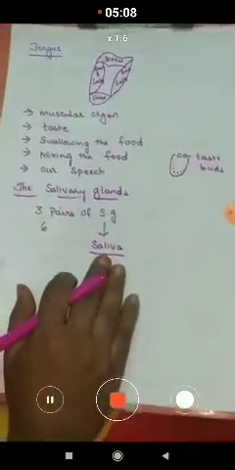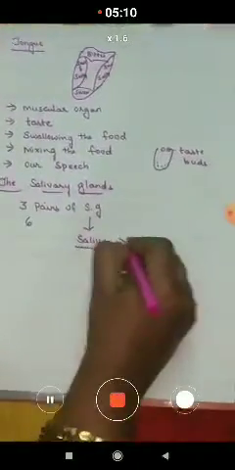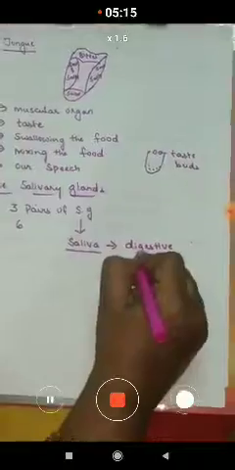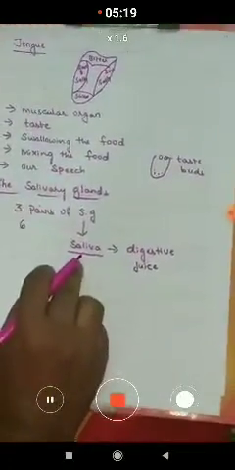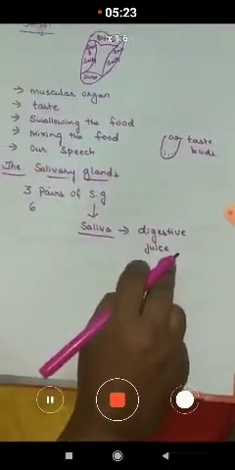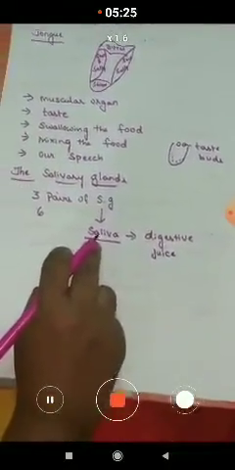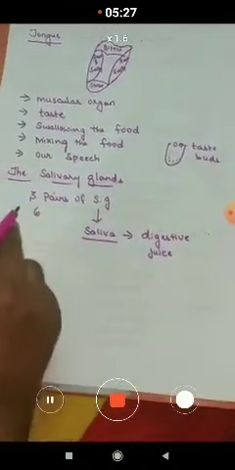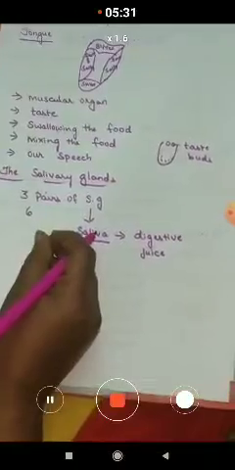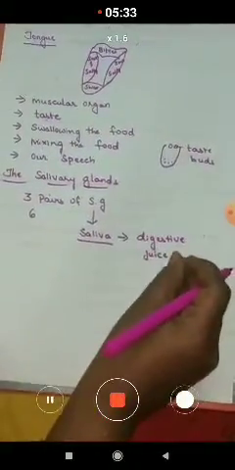And here, this saliva is a digestive juice, children. Why is it present in the mouth? Because it is a digestive juice. So this digestive juice, the saliva, helps in breaking down the complex food, that is the larger particles of food, into a fine paste.